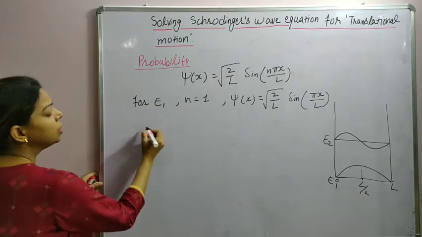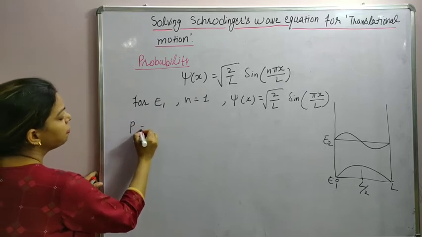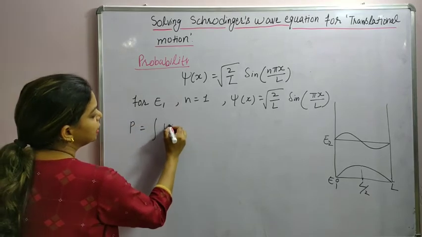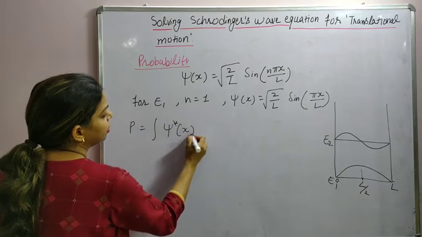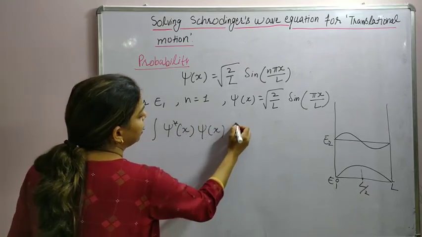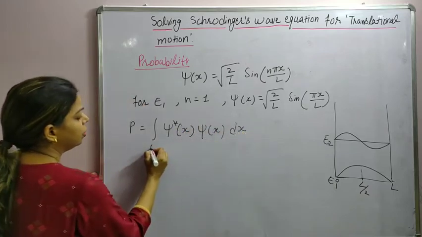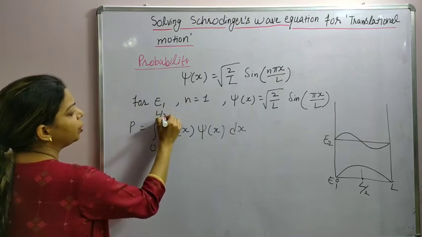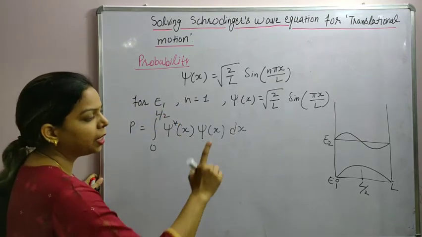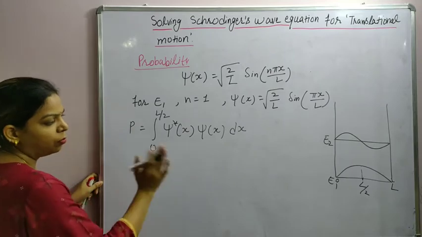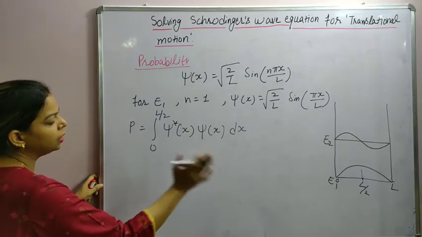How to prove it: the probability is given as the integral of psi star psi dx, with limits 0 to L by 2. I want to find out the probability at the center of the box, so from 0 till the center of the box.